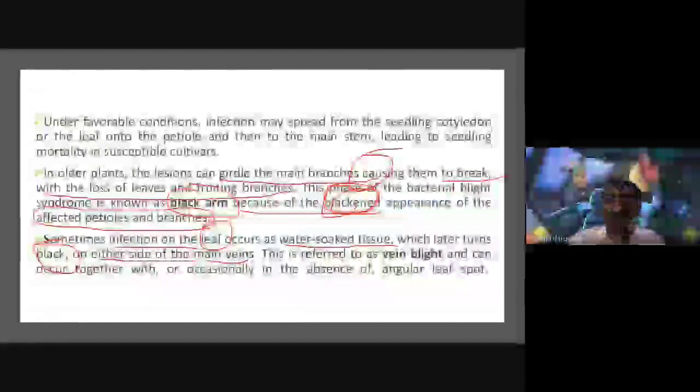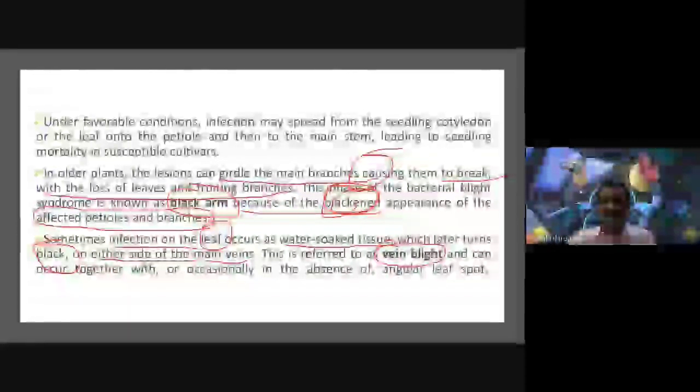So this season or this period we can call the vein blight phase, or vein blight disease phase. Okay, so in this phase the veins are going to turn black. Am I right?